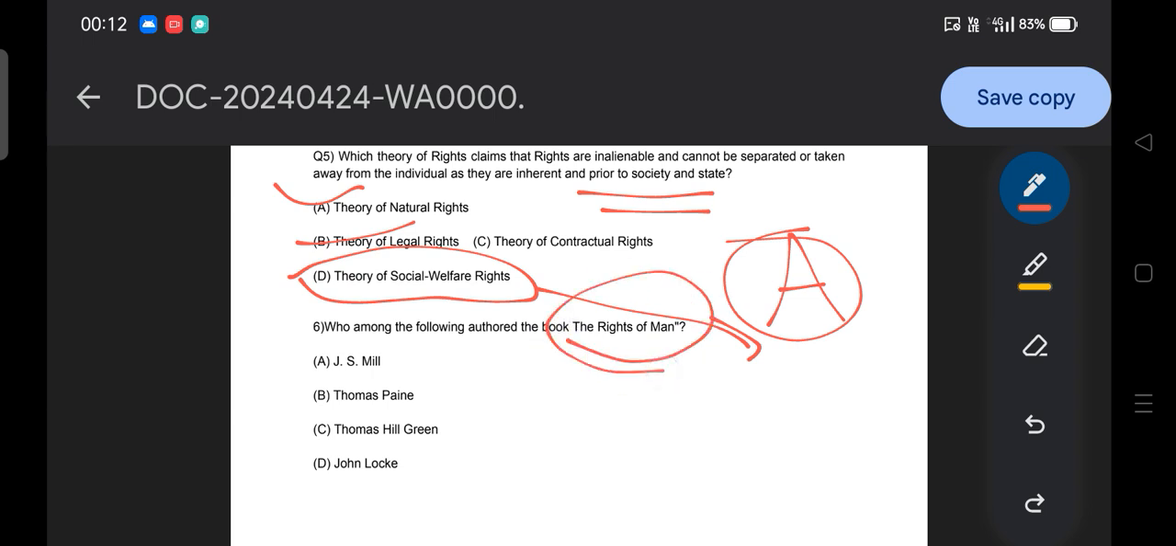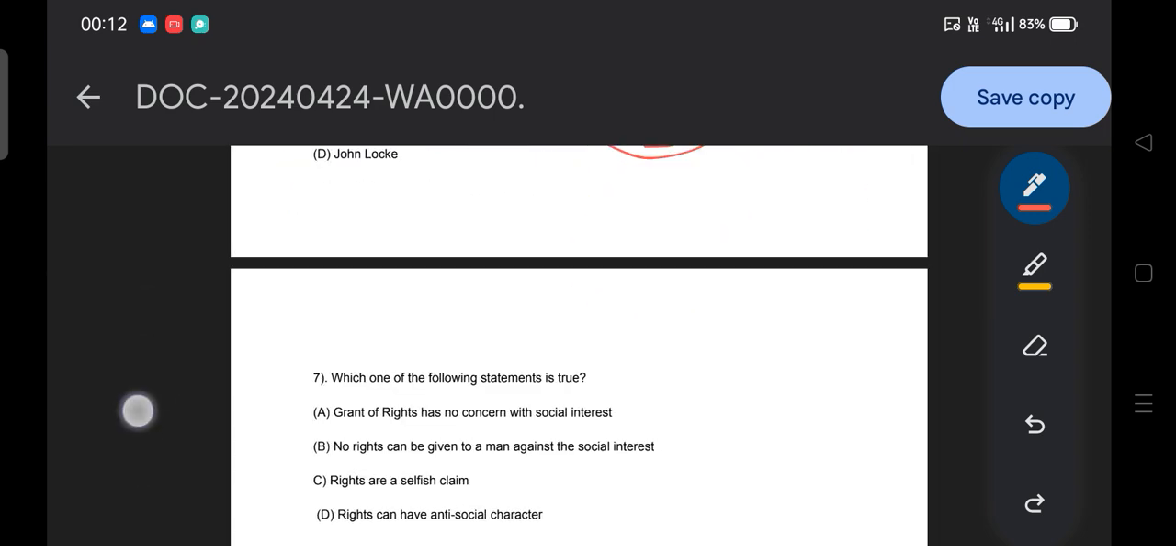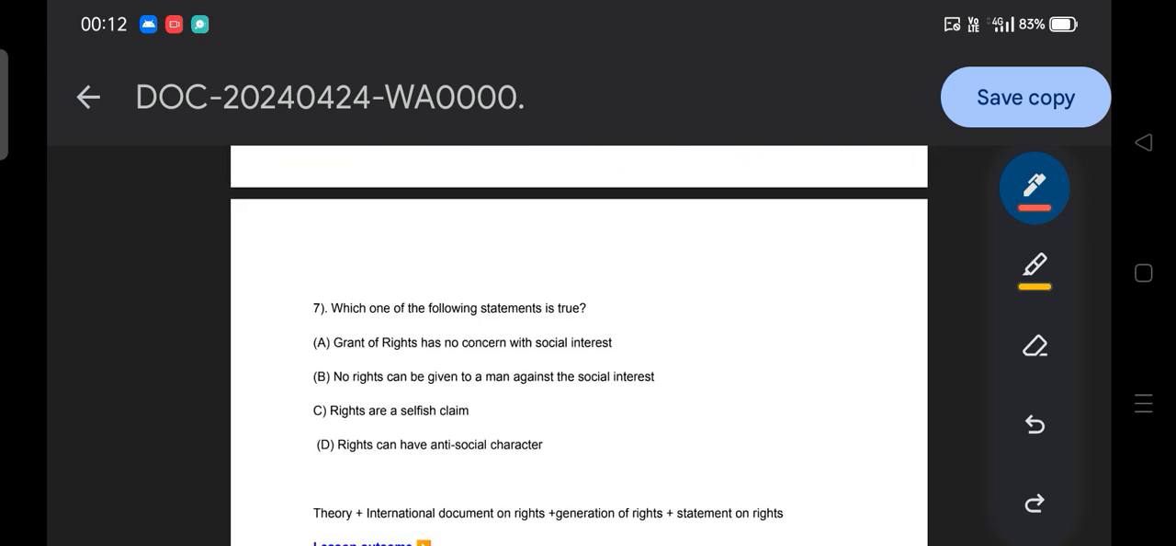Then moving to the next: who among the following authored the book Rights of Man? Obviously you all know, option B, Thomas Paine, the Rights of Man. So here we need to remember the thinkers related to the different theories of rights, their related books, and what they present in these theories. Hope you understand. Moving to the next question, last but not least: which of the following statements is true?